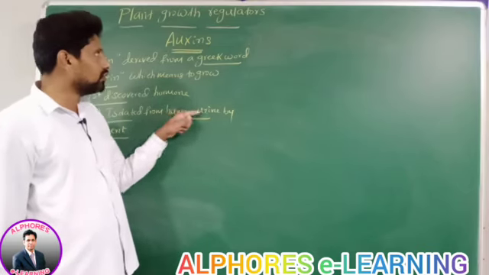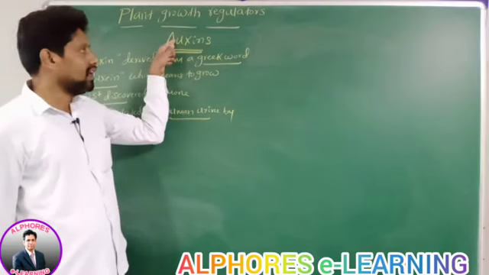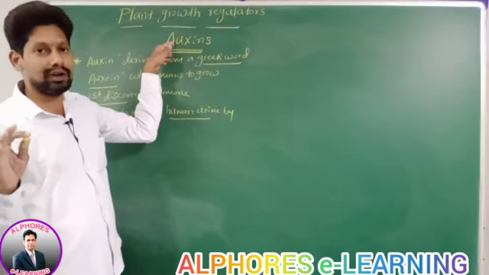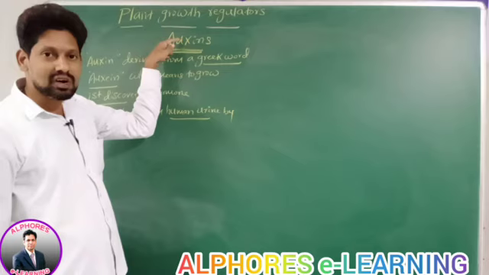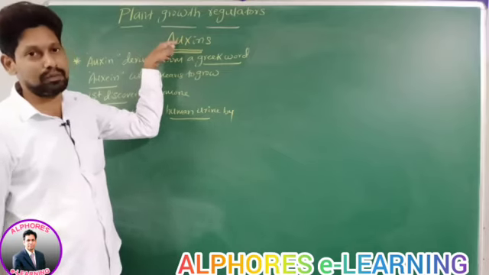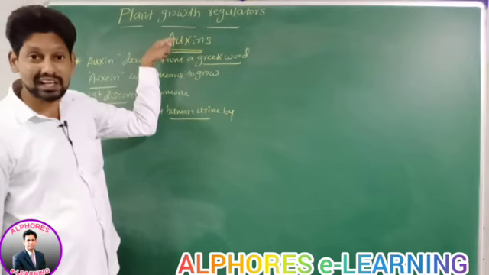It means human urine contains auxins. Why? Because auxin is not having any metabolic role in the human body. As auxin is not having any metabolic role in the human body, it comes out as an excretory product. What comes out as an excretory product?